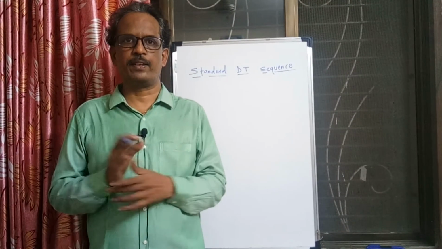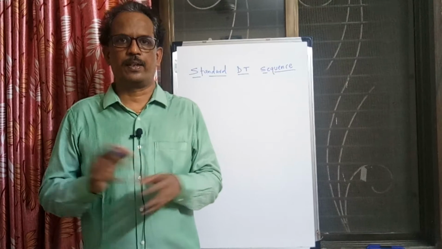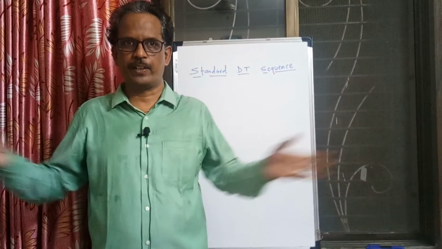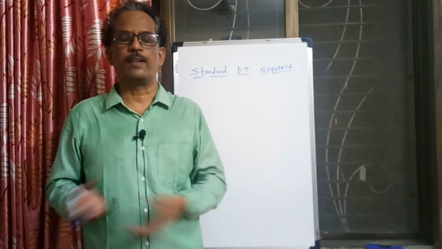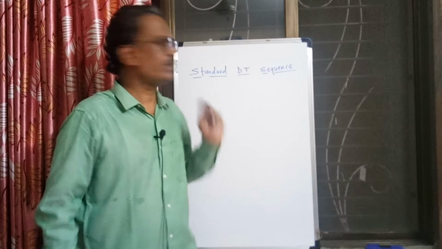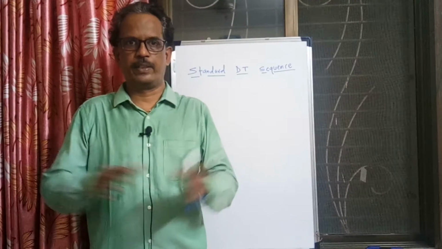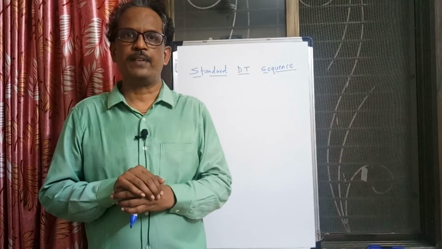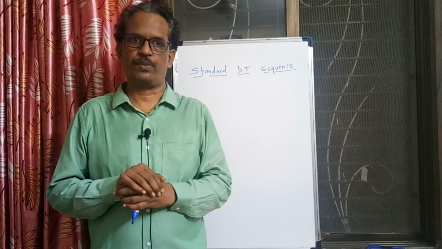Whenever the word signal comes, we understand that it is, in general, a continuous time signal. So what is the word difference? The word is sequence. When we say sequence, it is a discrete time signal. A discrete time signal we generally write as a DT sequence, right?